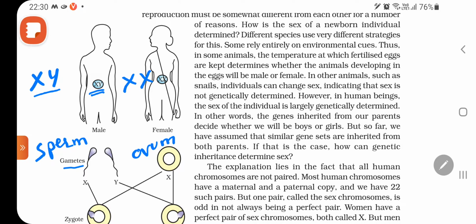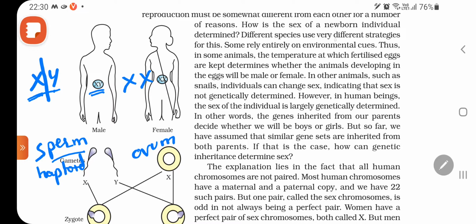When sperms are formed, only one sex chromosome out of a pair will enter into a gamete. As all of you know, gametes are haploid in nature, they have half the number of chromosomes. So one chromosome will go into one gamete, and the other chromosome will go into the other gamete.